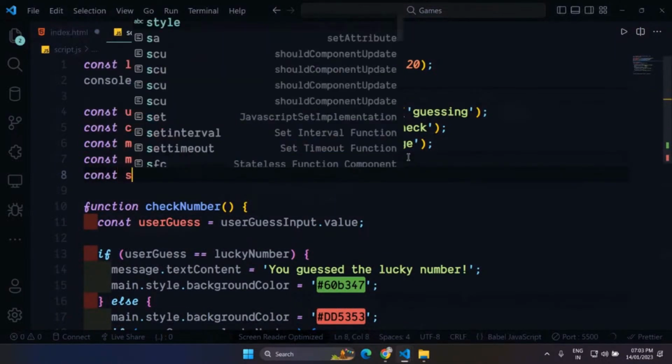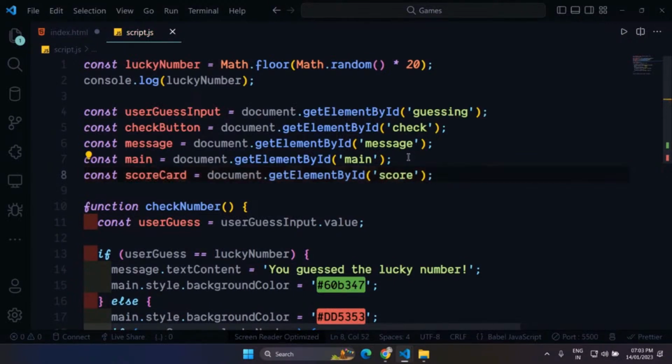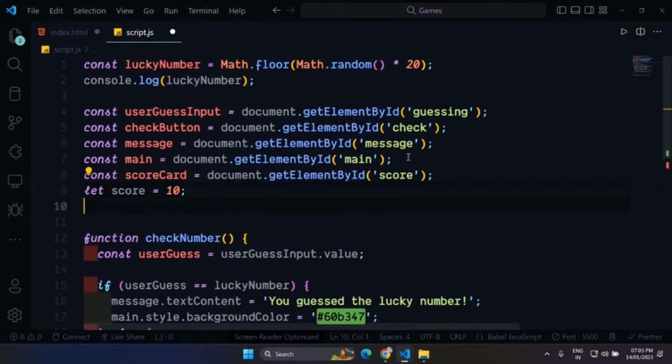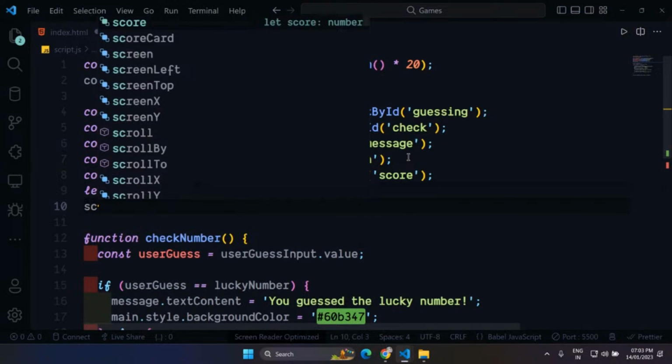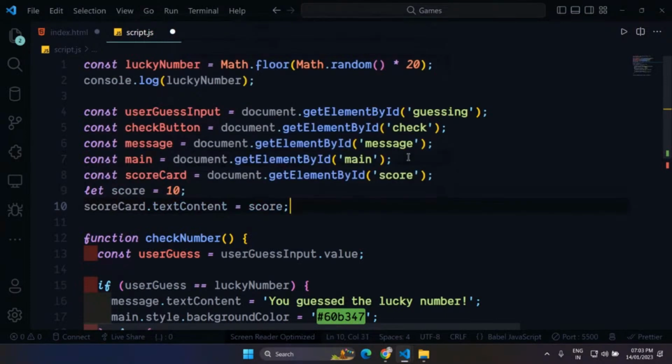Const score, scorecard, let's say like this. And let me create a variable score which will have the value of 10 initially. And next thing what I will do, scorecard dot text content equals to the score.